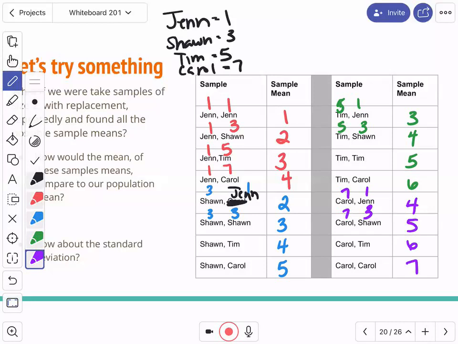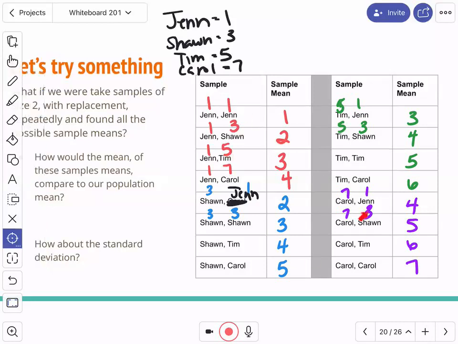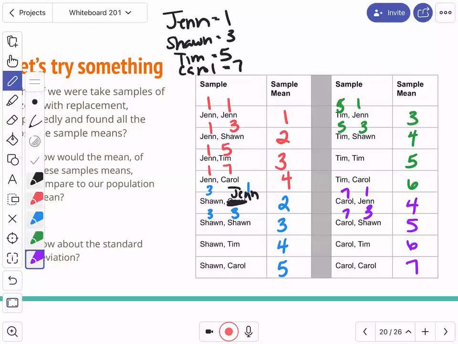Here's what we've done. We've looked at every possible sample of size 2 that you can take here. There are no other samples of size 2 that I can take here. I've looked at every possible one, I exhausted those. There are actually 16 possible samples of size 2 that I can take. And I've given you all 16 of them. We've created what's called the sampling distribution. And we've looked at the sample mean for each one of these.